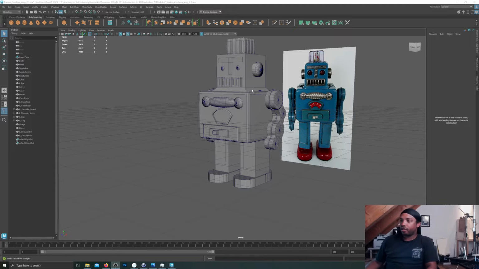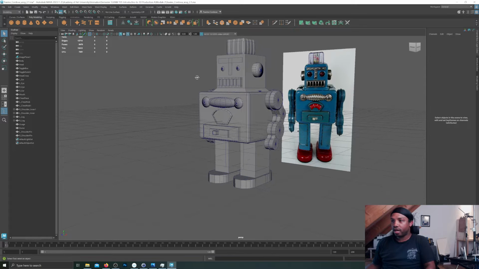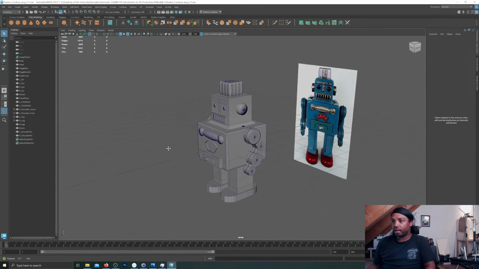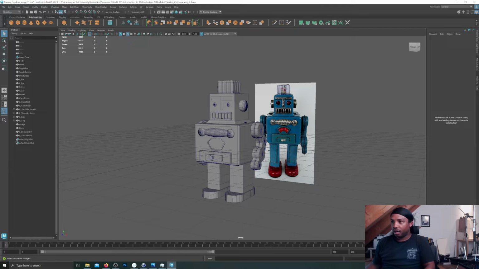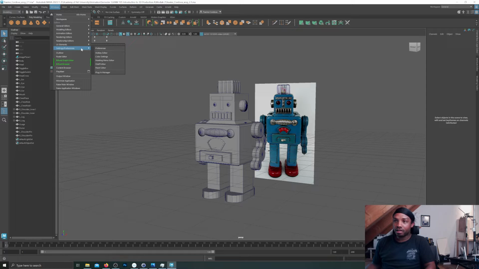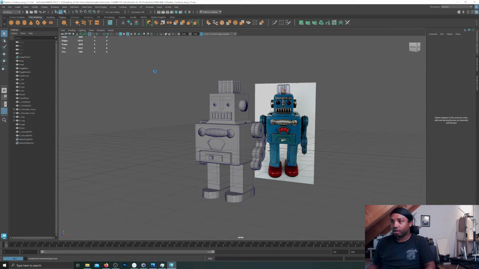So I'm figuring out there's some tools that I am going to use way more than others, like extrude. When I first installed Maya, there's no hotkey or shortcut key for extrude. So I was like, okay, how do I make this process faster, right? So you go up here to Windows, and system or settings slash preferences, and hotkey editor, right?